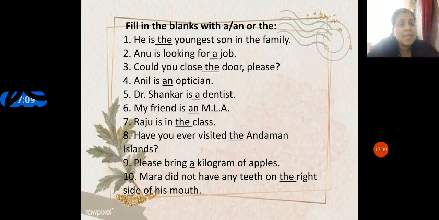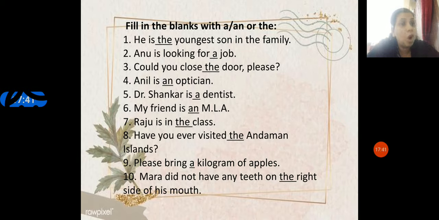So let us see the textual exercise from your own English textbook, Articulation. This is the first exercise on page number 1. Fill in the blanks with a, an or the. He is the youngest son in the family, because it is specific. Anu is looking for a job. Could you close the door, please?